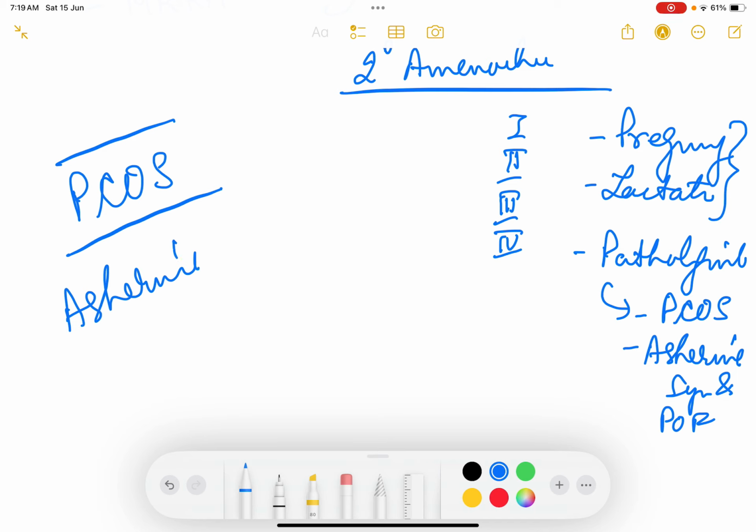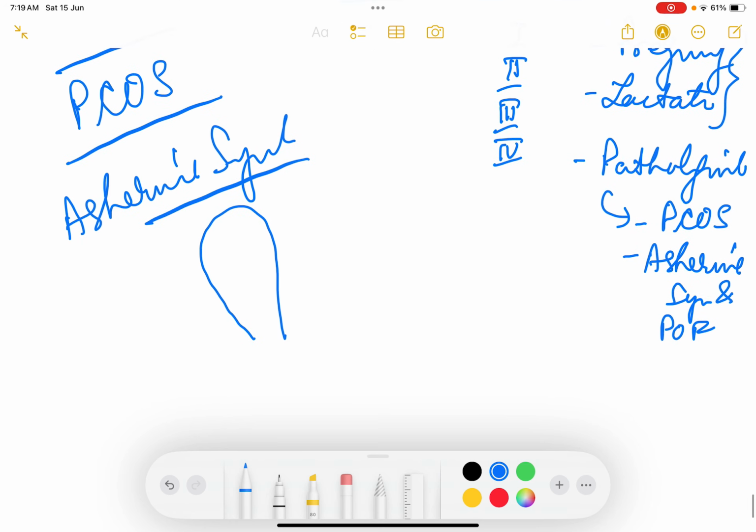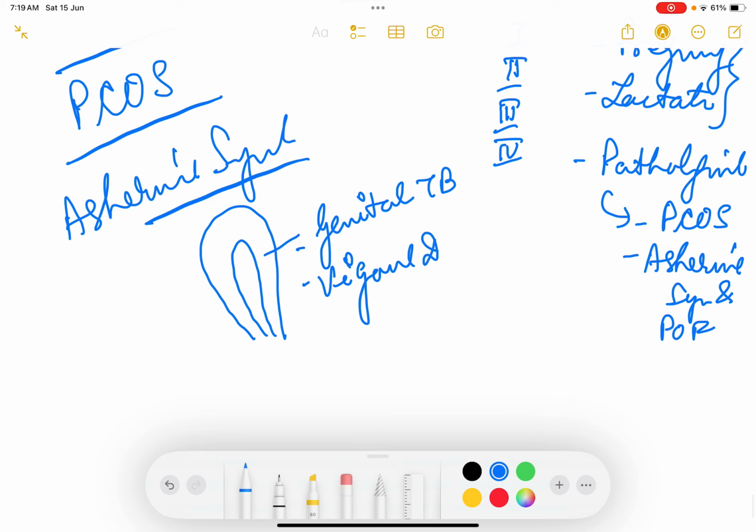What is Asherman's syndrome? Asherman's syndrome is when the endometrium has become non-functional, because of genital tuberculosis. Most common cause is either genital tuberculosis or vigorous DNC done to the patient, dilatation and curettage.